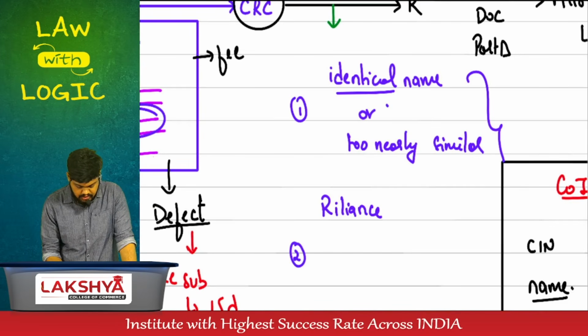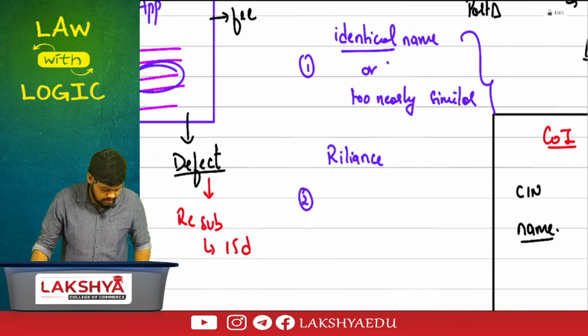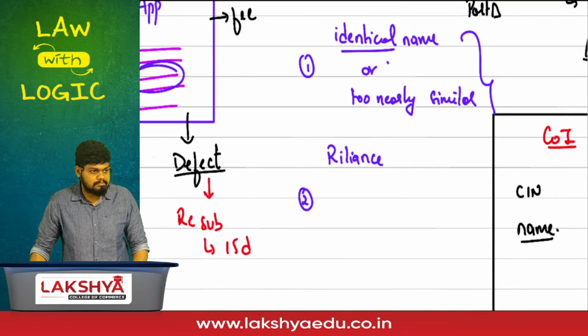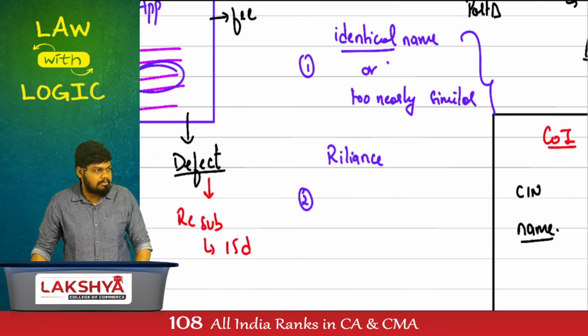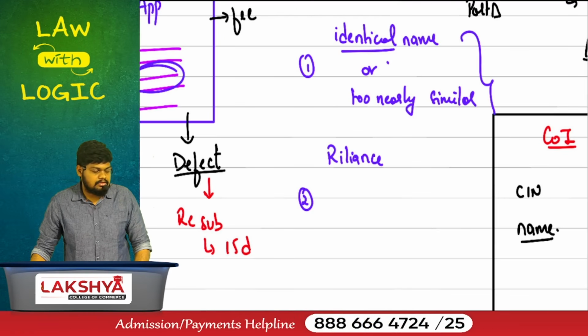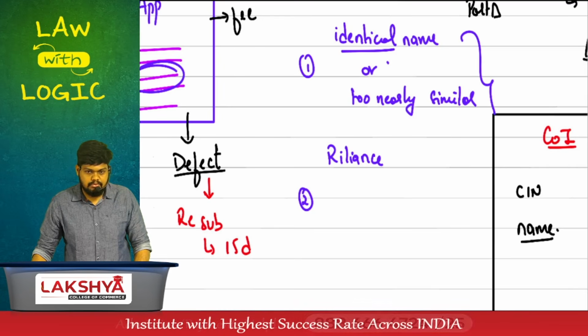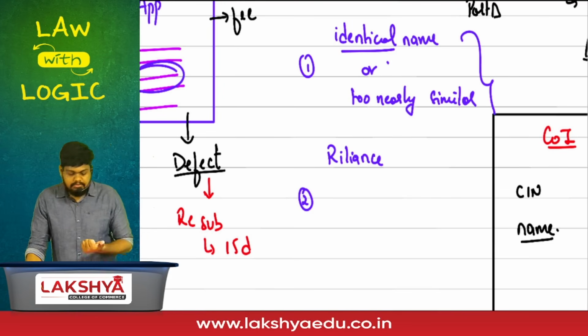Second point. The documents you have submitted: can I start Indian Terrorist Organization Private Limited? No. Can we start such a company? Can we start Kidnapping Private Limited? No. Can we start Cheap Drugs Private Limited?